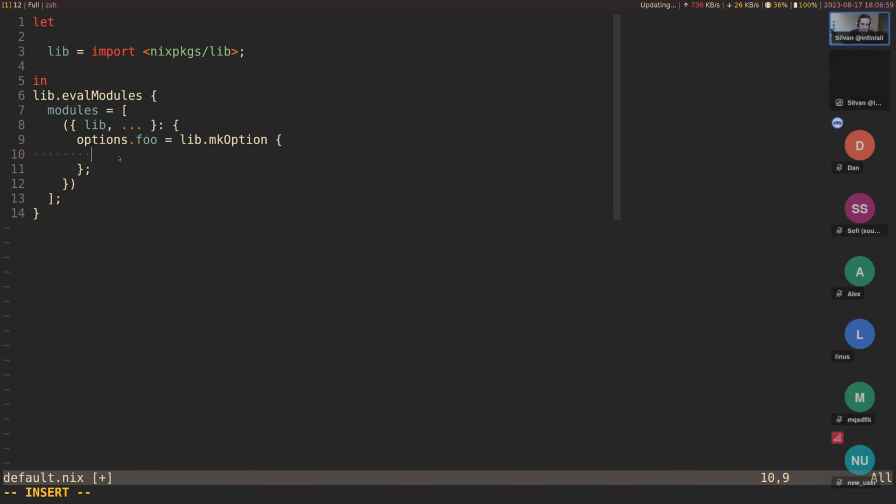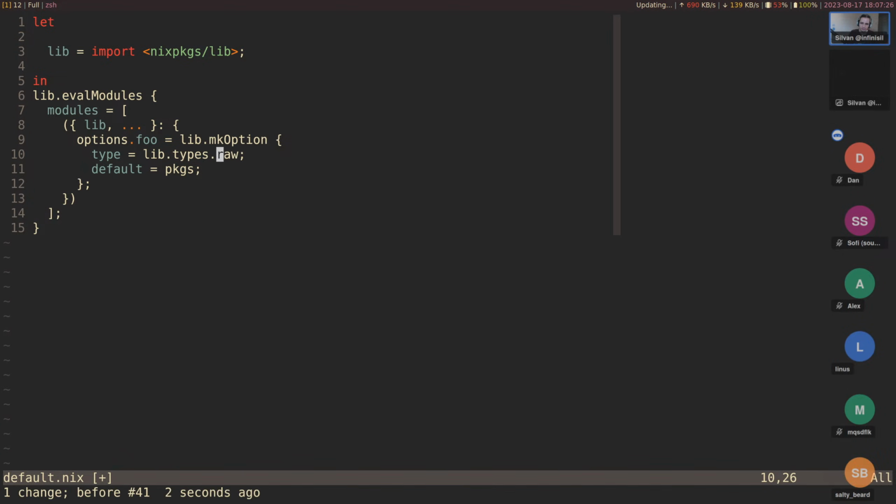So we declare an option. Let's always assign a type for the options. If you don't know which type to use, you can use raw. Raw is a type that doesn't do any processing. So if you were to assign packages, the entire package set, to the option, it wouldn't recurse into all the packages and try to evaluate them. In turn, there's also anything. That's useful if you do want to recurse into the values, but you don't really know which values it is. And this will take care of things like mkIf and stuff like that.